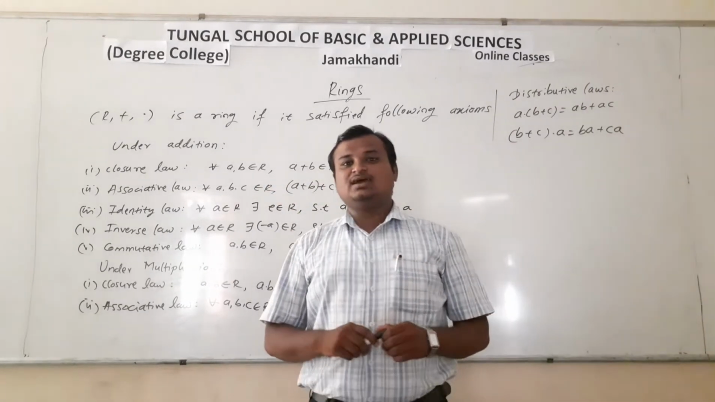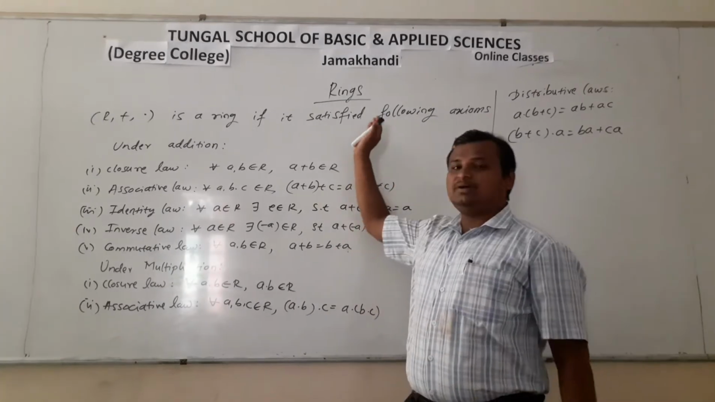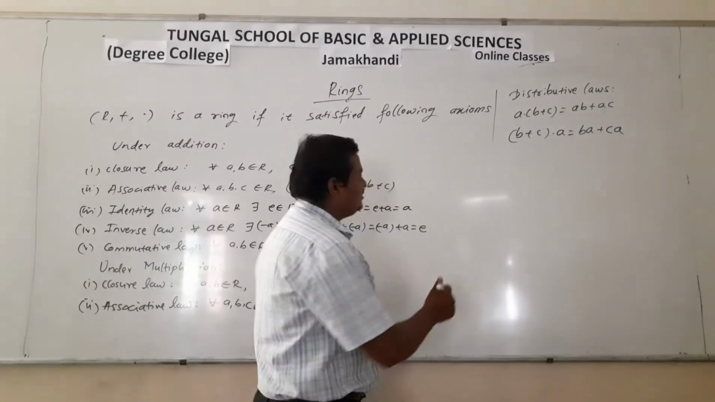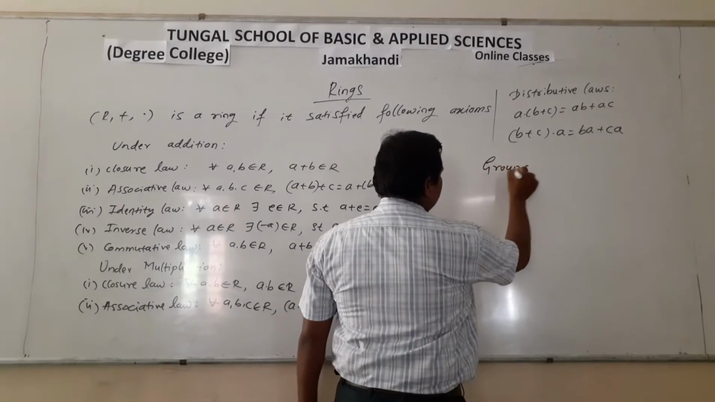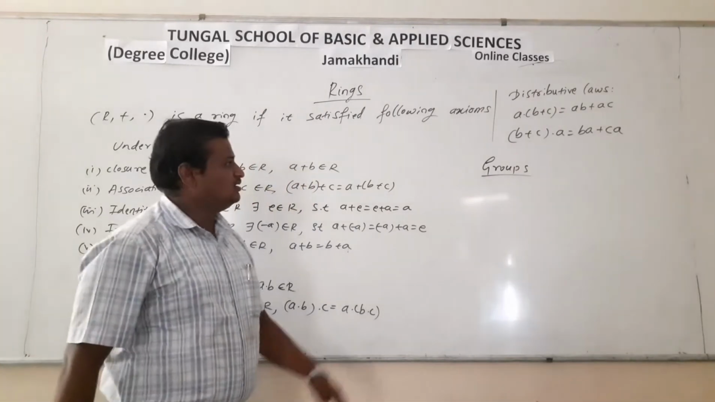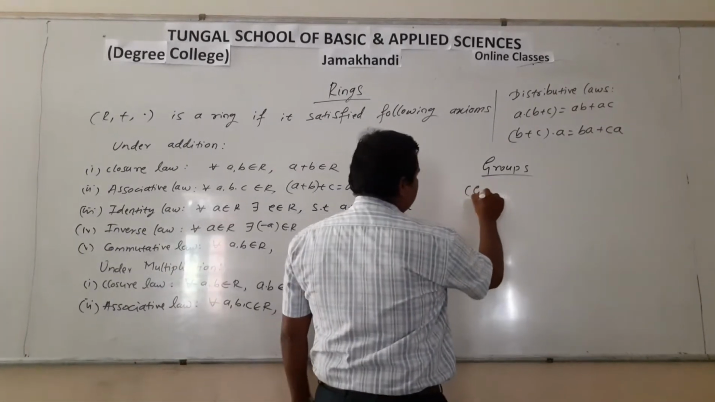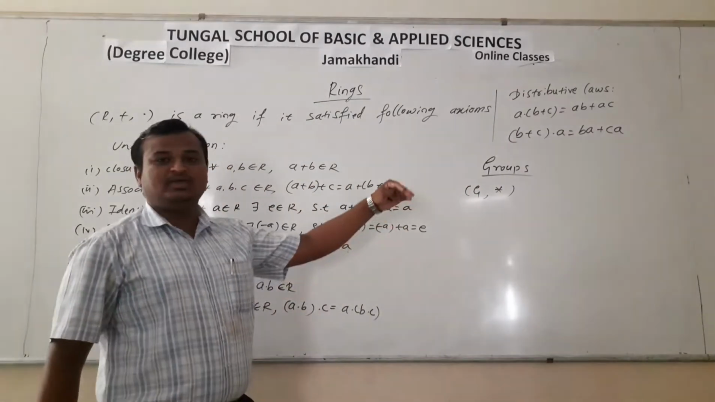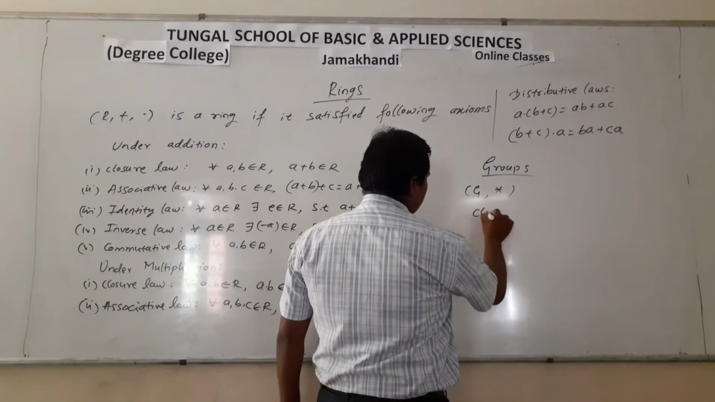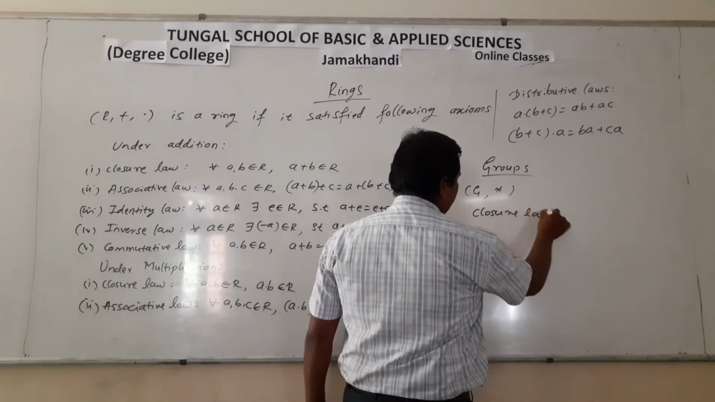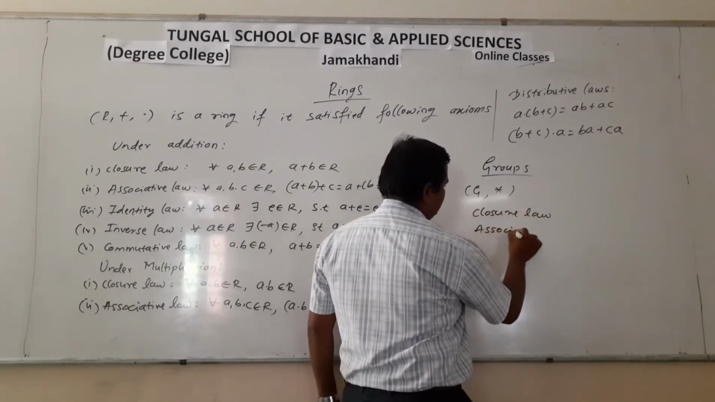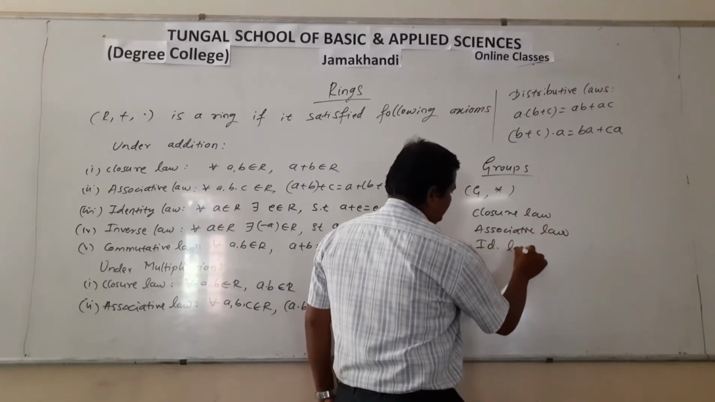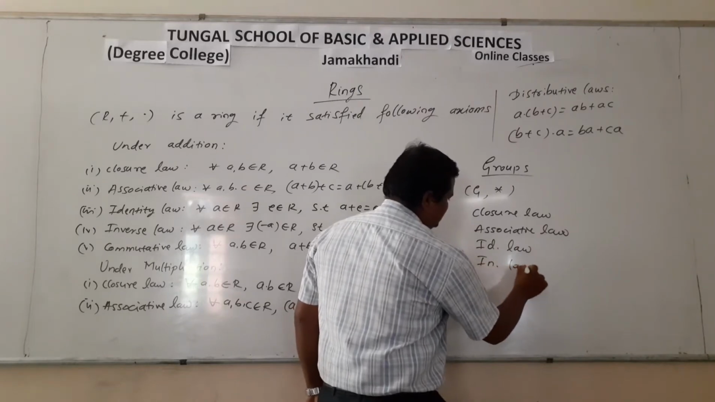So today we are discussing rings, which is paper 2 of BSc 6th semester. Dear students, as you already learned groups in BSc 3rd and 4th semester, by the definition, a non-empty set G along with the binary operation star is said to be a group if it satisfies closure law, associative law, identity law, and inverse law.